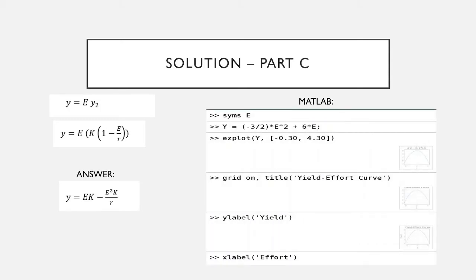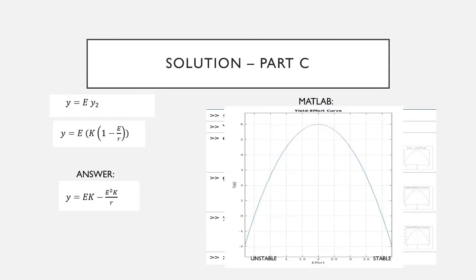Since the equation is quadratic, we expect that the graph would be a downward parabola, and that is the yield effort curve.